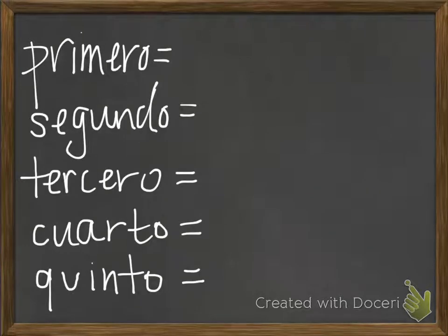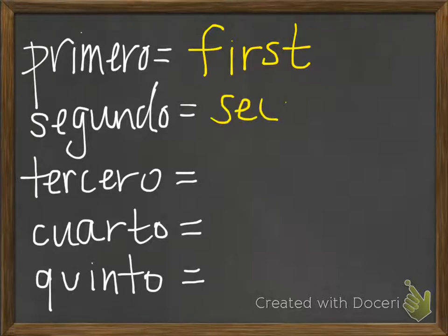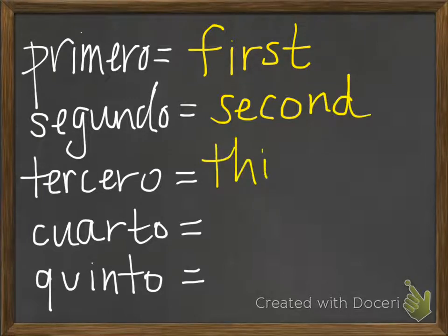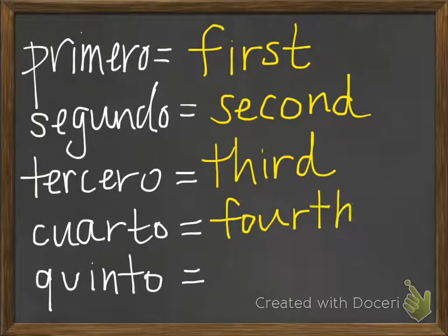Okay, before we actually get into how to use them, we need to translate them. So we have primero, first, segundo, second. I know these are already so hard. Tercero, third. This is probably the one you've seen before, cuarto. Here we have fourth. You guys have seen this one with time, like son las 3:15. So it is 3 1/4, or a quarter after 3. And then quinto, fifth.